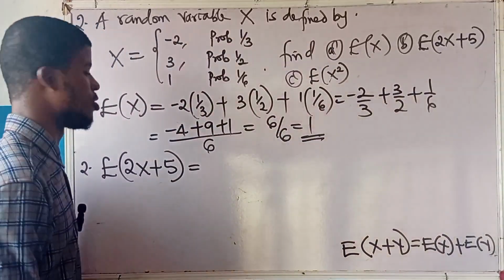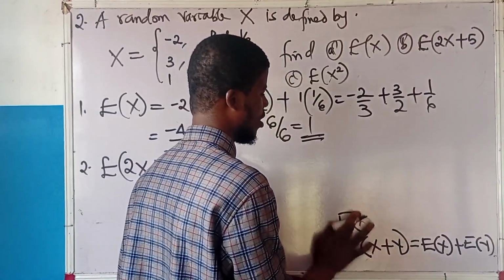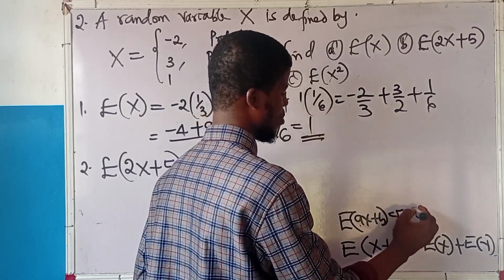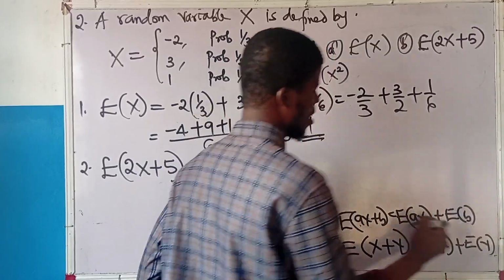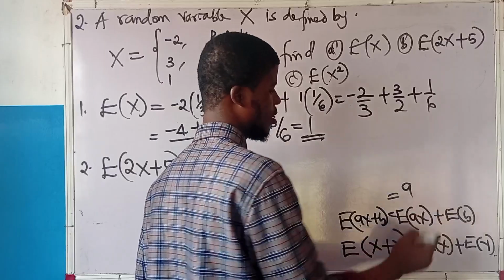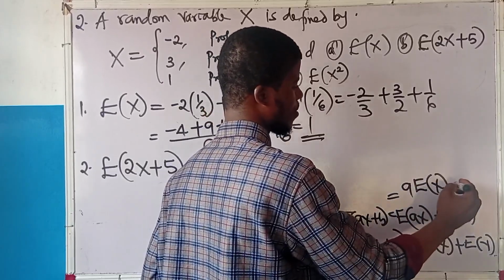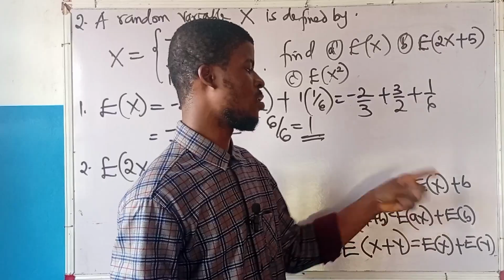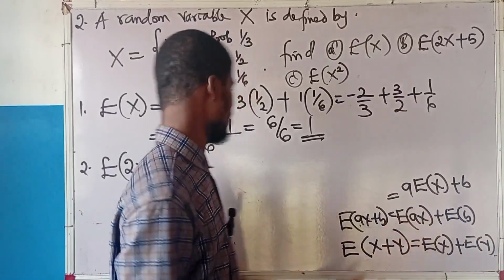And for linearity's sake, the expected value of ax plus b is the expected value of ax plus the expected value of b. And this is equal to a times the expected value of x plus b. Because b is a constant, the expected value of a constant is that constant, and a is a constant, so it will come out.